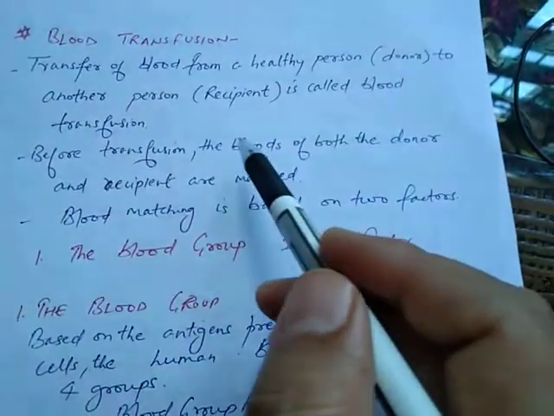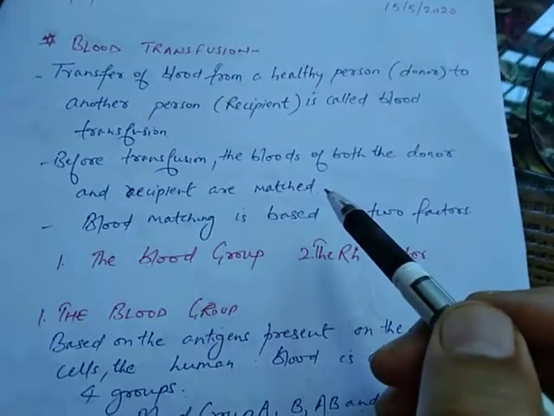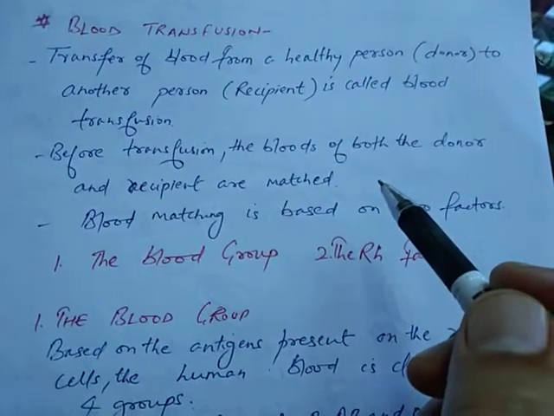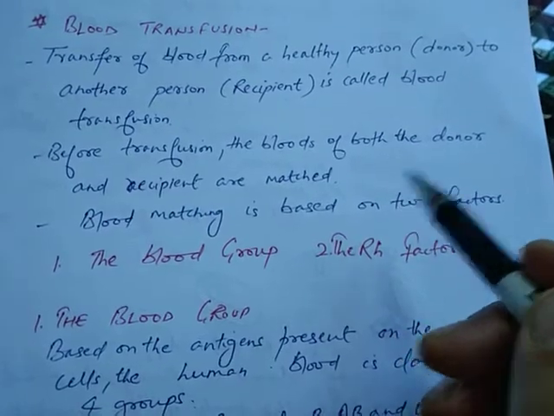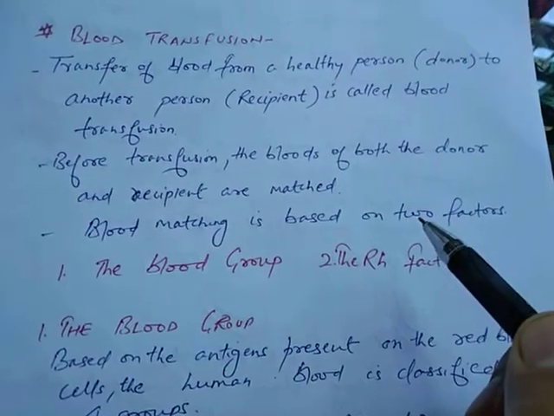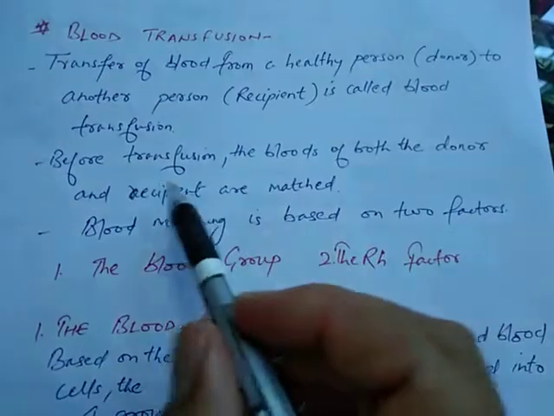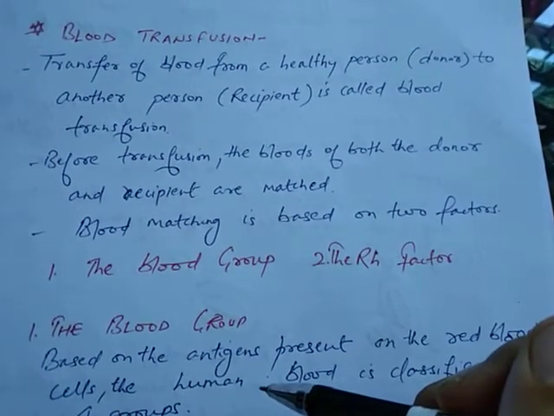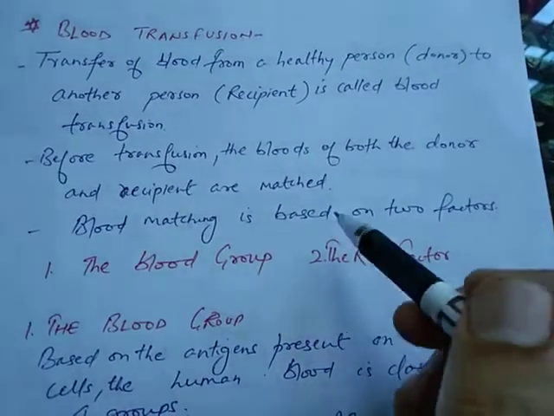Now students, why is blood transfusion done? Blood transfusion is done whenever there is a requirement by the recipient, whose body needs blood so that the organs and the body of the recipient may remain alive. You all know that blood transfusion is a very important process, and before transfusion the blood groups of both the donor and recipient are matched.